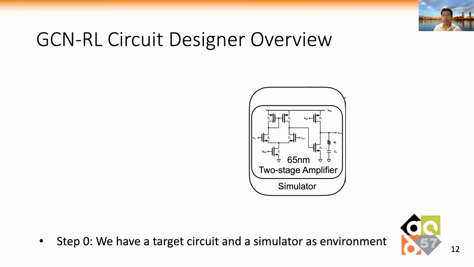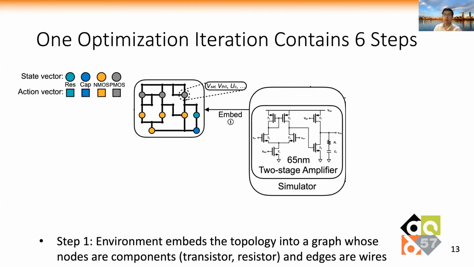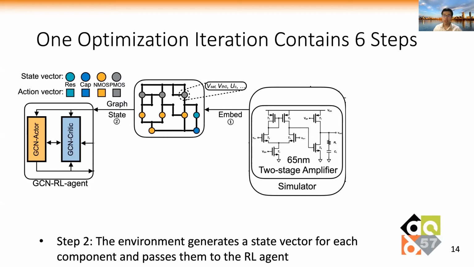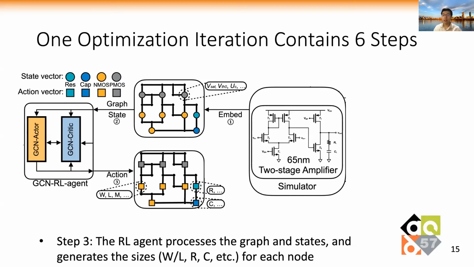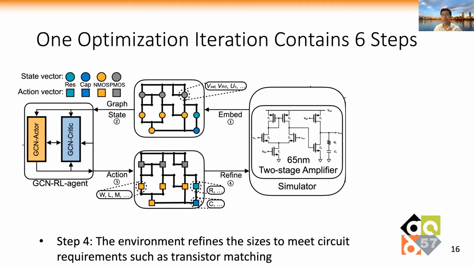In the GCN-RL framework, we first have a target circuit and a simulator as the environment. One optimization iteration contains 6 steps. In step 1, the environment embeds the circuit topology into a graph, whose nodes are circuit components and edges are wires. Step 2, the environment generates a state vector for each component and sends the graph with state vectors to the reinforcement learning agent. Step 3, the RL agent processes the graph and state vectors and generates the sizes for each node. Step 4, the environment refines the sizes to meet circuit design requirements, such as transistor matching.